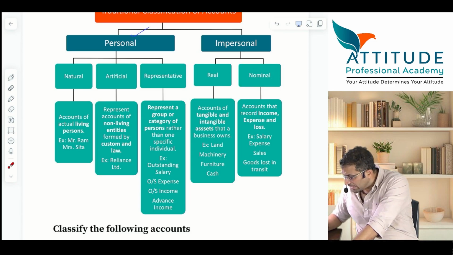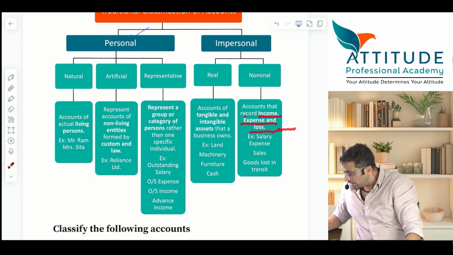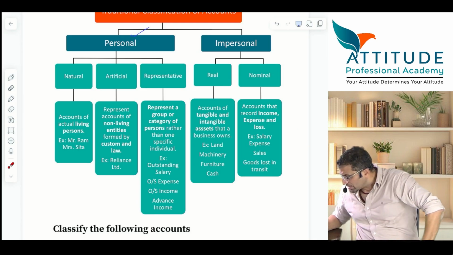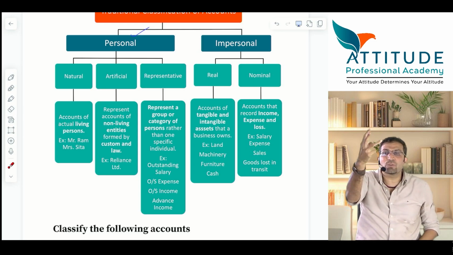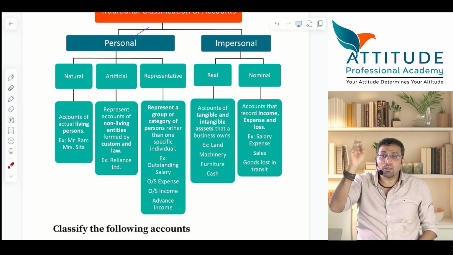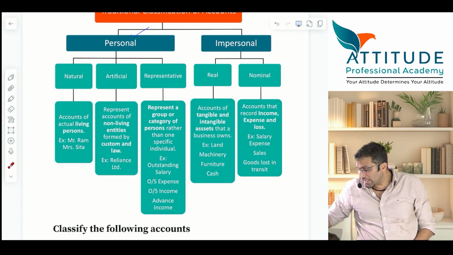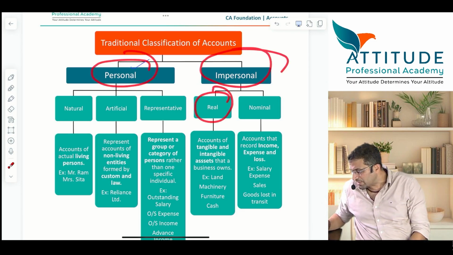Accounts that record income, expenses, or losses. They relate to revenue expenditure, revenue loss, or income. Sales is an income, yes or no? Purchase is an expense, a revenue expenditure. Salary, expenses, sales, goods lost in transit: all these are nominal accounts. So accounts are bifurcated into how many categories? Not the modern approach, the traditional approach. Three: personal, real, and nominal. Broad categories are two, personal and impersonal, but impersonal is again classified into two. So broadly it is personal, real, and nominal.